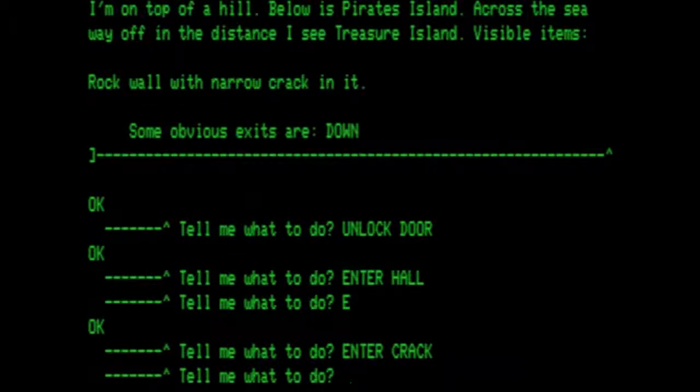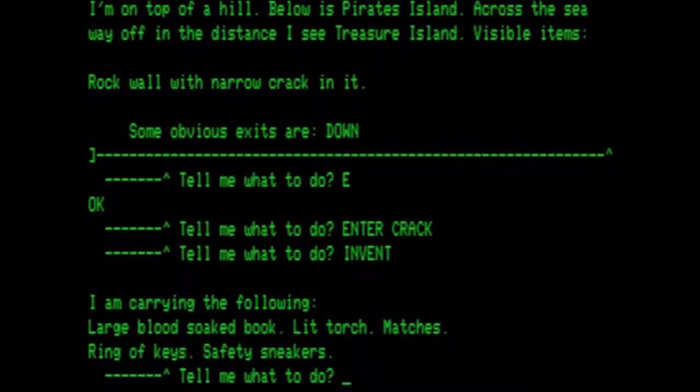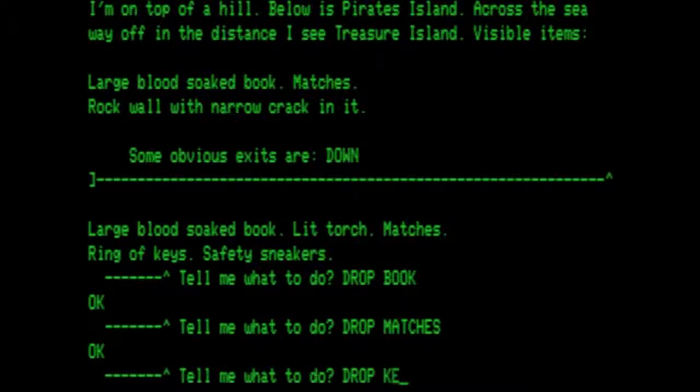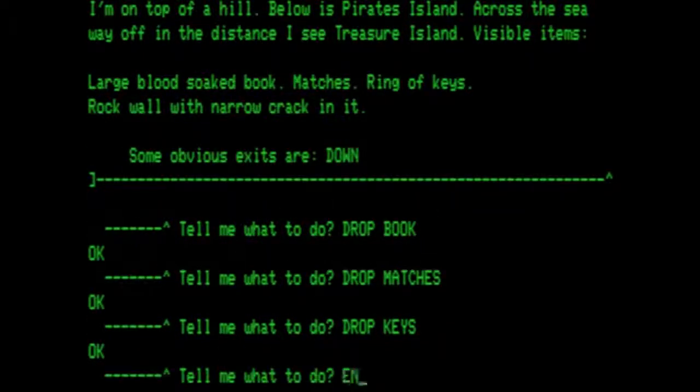So we're at the top of the hill. The first time we entered the crack, we came from this side. We dropped the book. So let's do an inventory. Blood-soaked book, lit torch, matches, ring of keys. Let's drop the book, drop the matches, drop the keys, and go back in the crack.